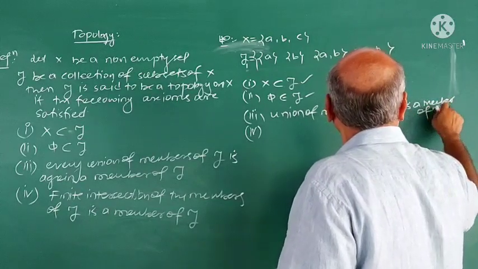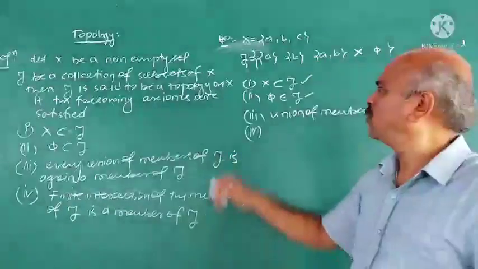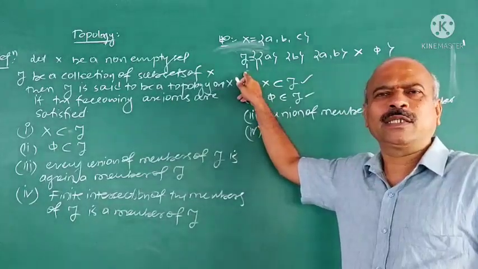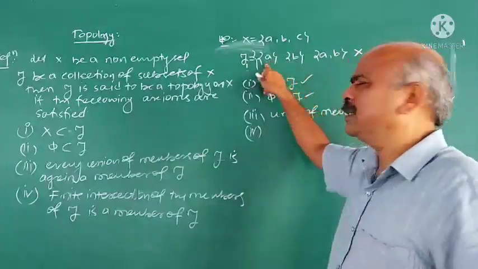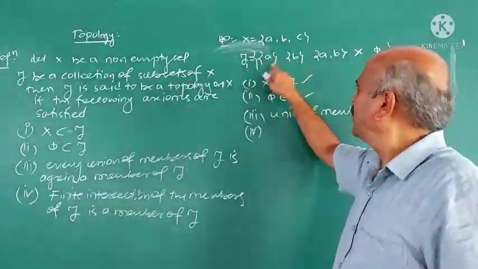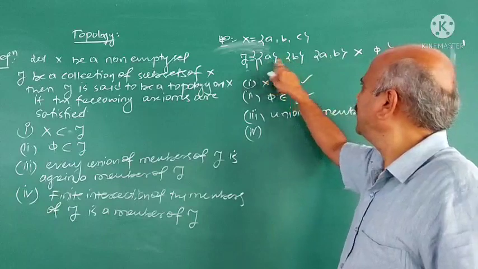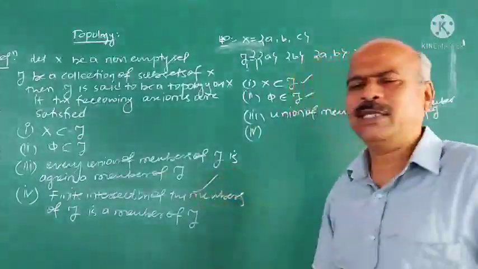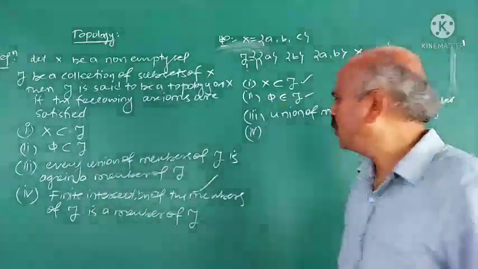Member of 2. It is there. Now, finite intersection of members of 2 is again a member of 2. Finite intersection of members of 2-1 is a member of 2-1 because you take the finite intersection. What is the intersection of A and B? Pi. AB and B is B, AB and A is A, AB and X is AB. So, the fourth one is satisfied. Finite intersection of members of 2 is again a member of 2.